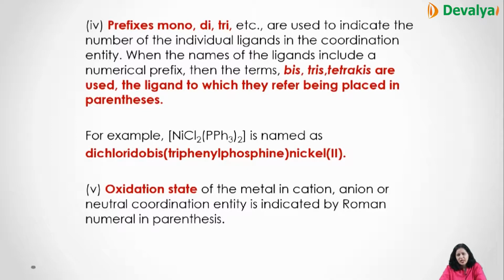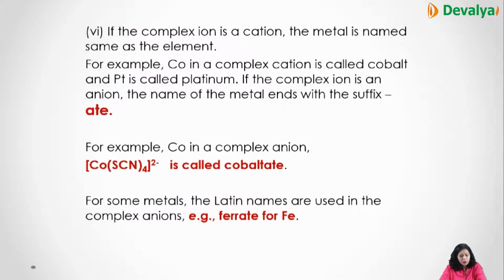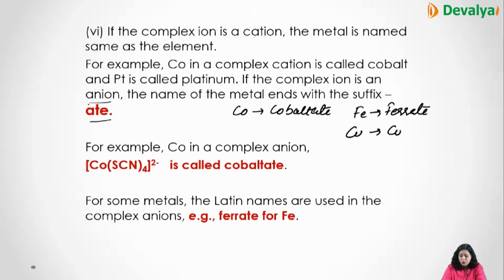The oxidation state of the cation, anion and the neutral coordination entity is always written in Roman numerals. If the complex is a cation, then the metal is named the same as the element. If you have an anion, then the name ends with -ate. Like if you have cobalt, then the metal ion name will be written as cobaltate. And if you have Fe, it is written as ferrate. If Cu, it is cuprate. If silver, it is argentate, and so on.